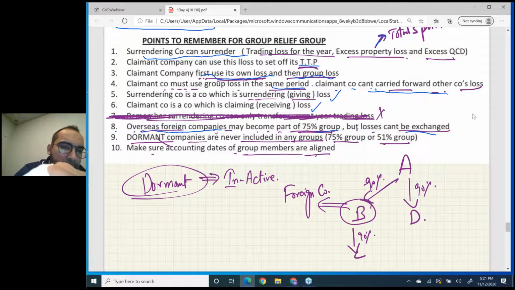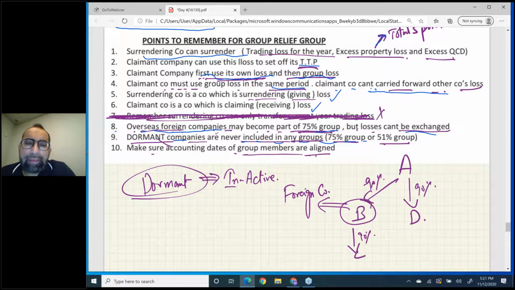Now, dormant companies are never included in any groups. If there is a dormant company, meaning an inactive company, in any group, you have to ignore that company, even if that is a 75% group or 51% group of companies.